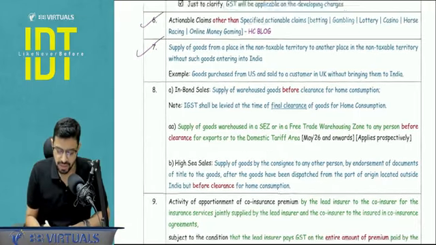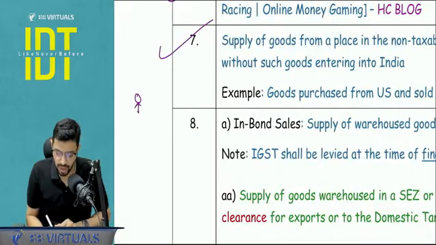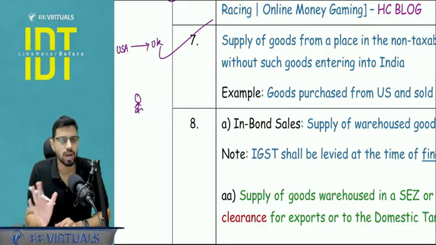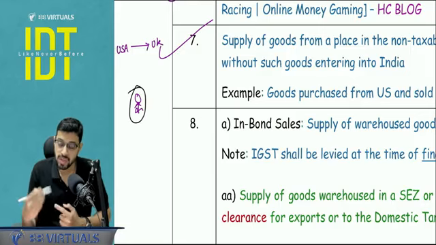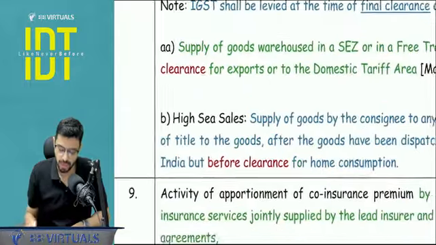Next is merchant trade. Simple merchant trade. I'm in India. I buy goods in the US and I sell those goods directly to a party in the UK. So goods are not coming into India. I am in India, supply could be triggered. Place of supply, everything we will cover in Chapter 3. That could be triggered in India, but this is outside the scope of supply.